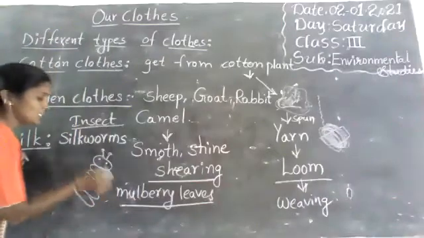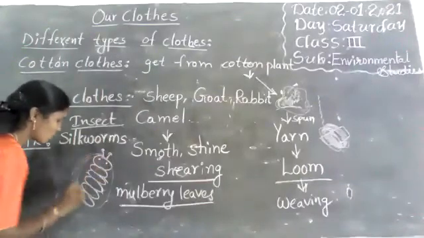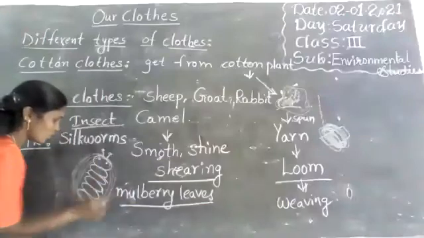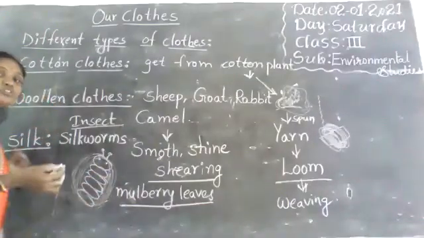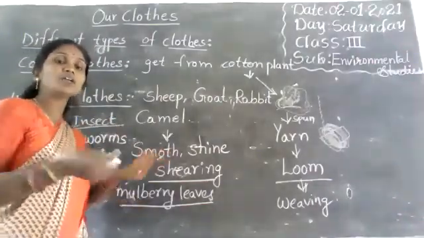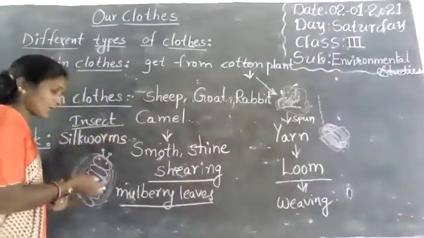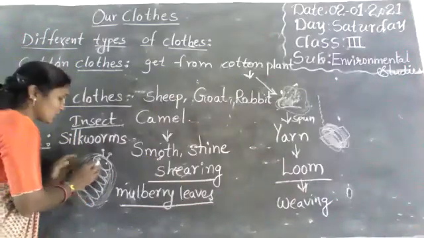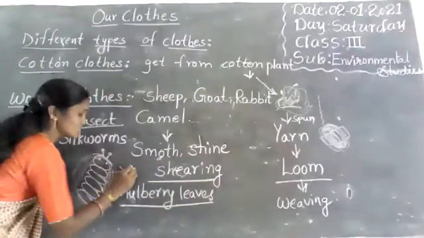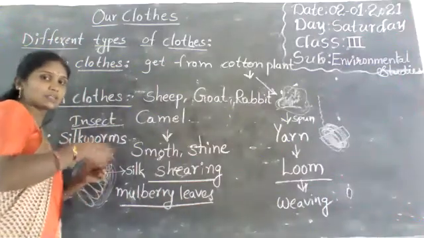When it eats the mulberry leaves, the silkworm makes a cocoon around itself. The thread is like this, all around. So we use hot water. We take hot water and put the silkworm in that hot water. At that time the silkworm dies and leaves this thread. This is called silk thread. After this, yarn.